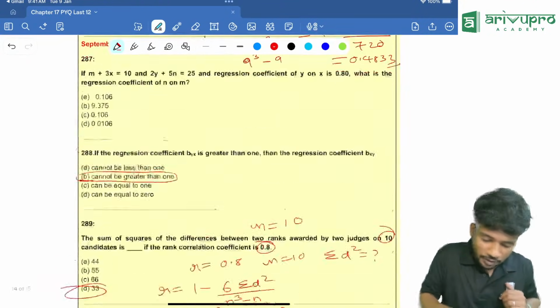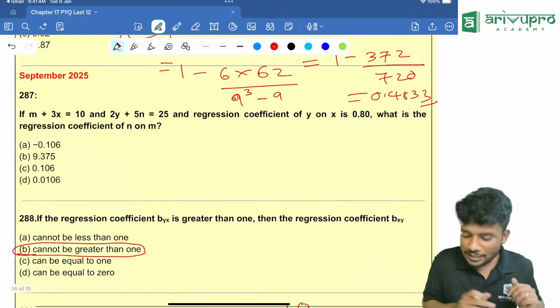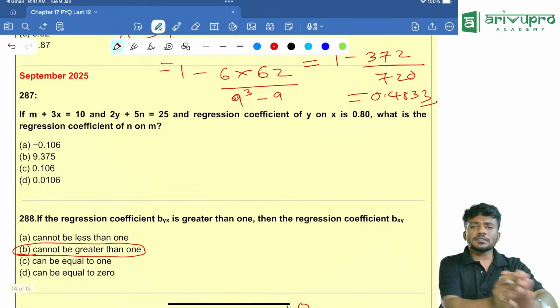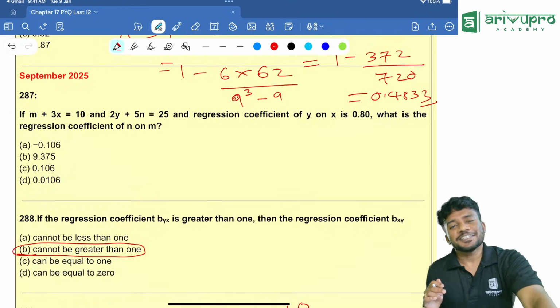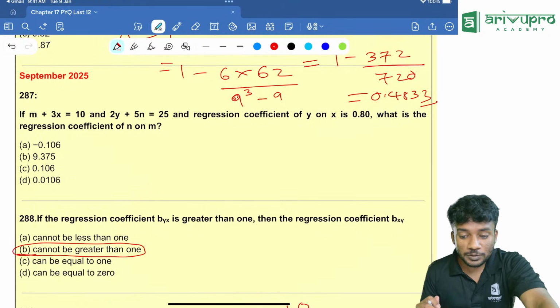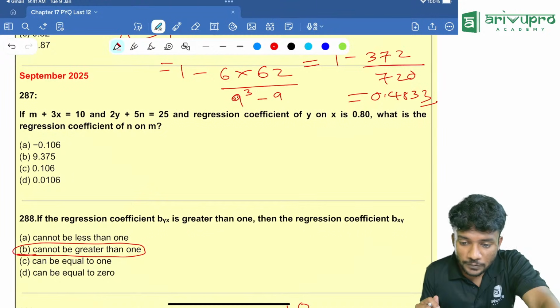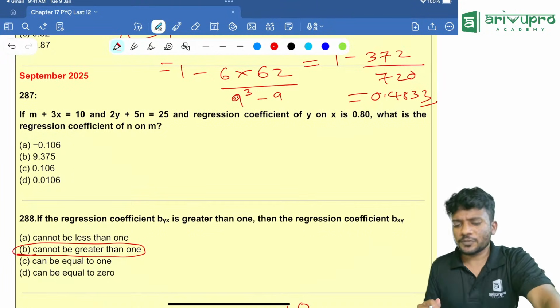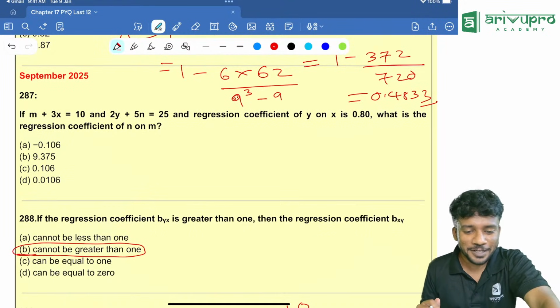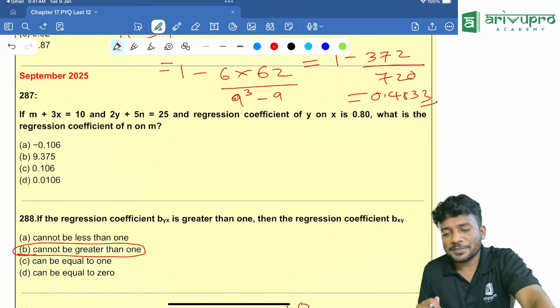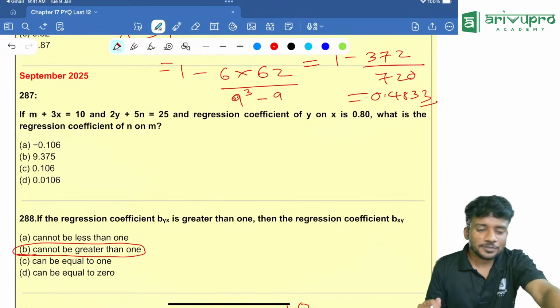Next one, I forgot this question, right? Look here. It's a very interesting question. We have discussed this in our book also. We have discussed it in our class also. So it is a very interesting question. Yes, we will be doing chapter 2. I told you already, right? We will be doing chapter 2 because it is part of our syllabus. I told you we will be doing every chapter, so it will be there.